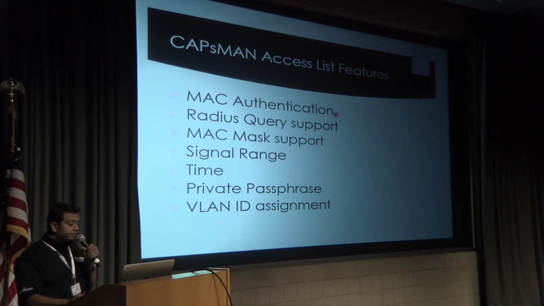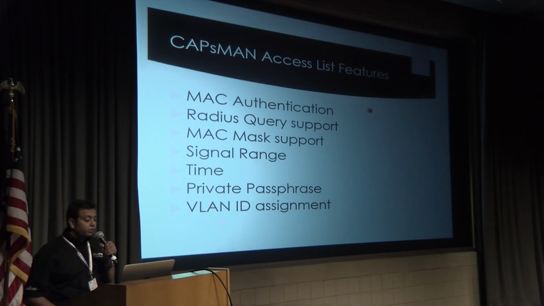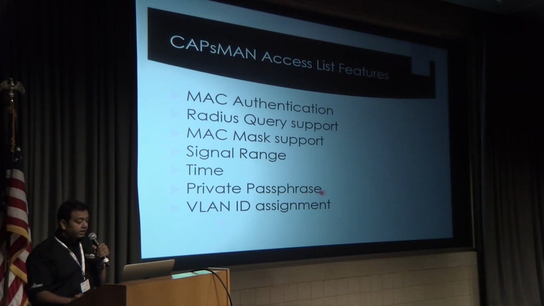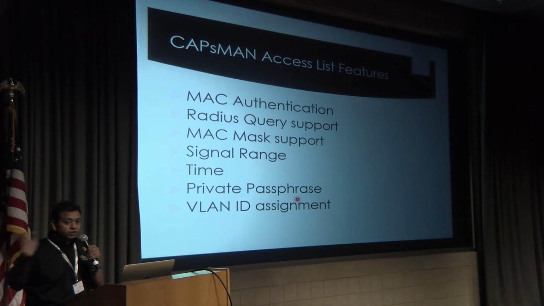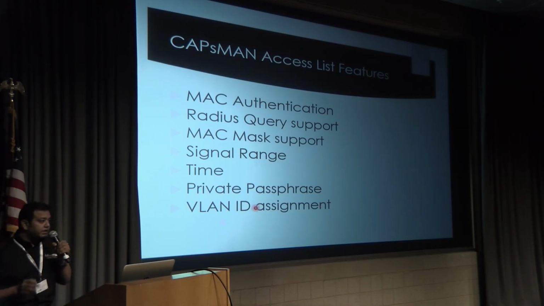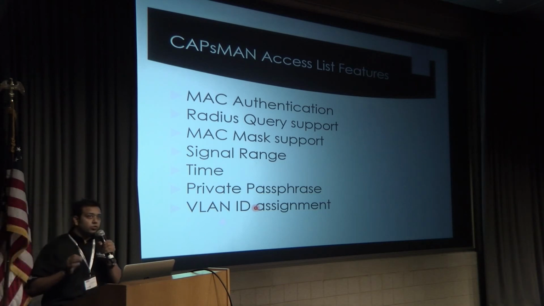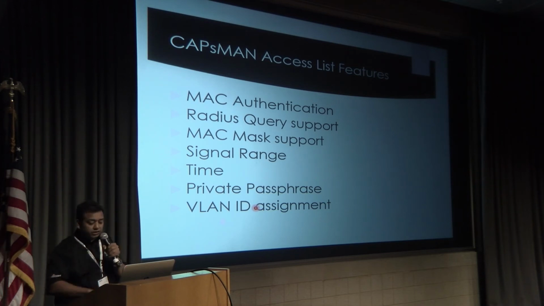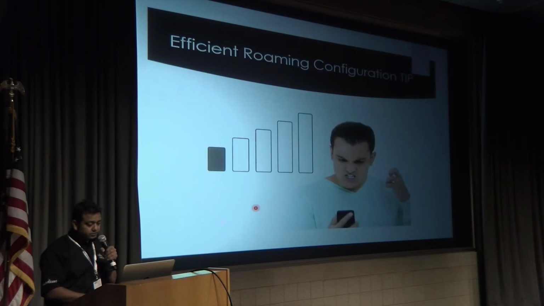You can do MAC-based authentication, RADIUS query support, MAC mask support, signal range, time, private passphrase. Means if you want an individual password for different APs, you can also do that. And if you want multiple SSIDs on a single AP, one CAP can broadcast 32 different SSIDs at a single time. So that is quite good, and you can associate each SSID with different VLANs.